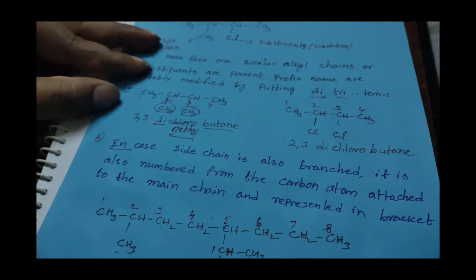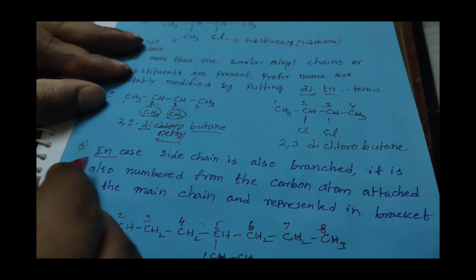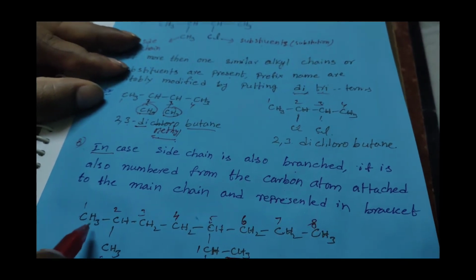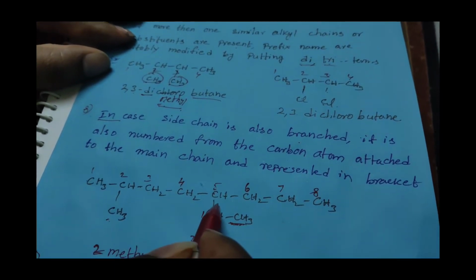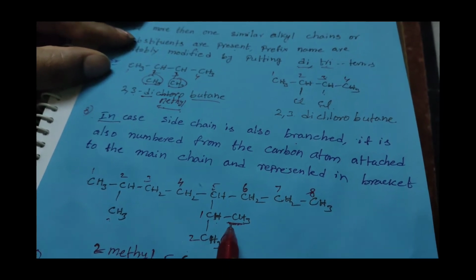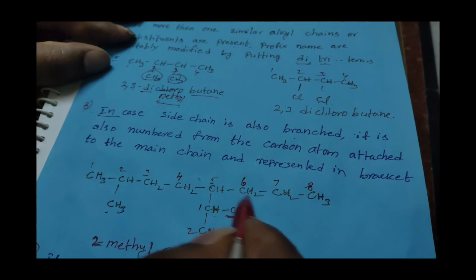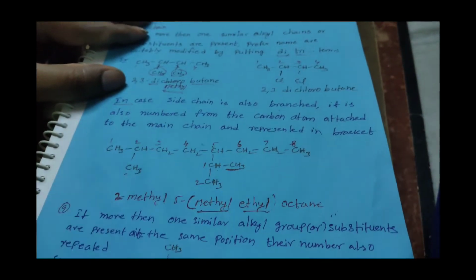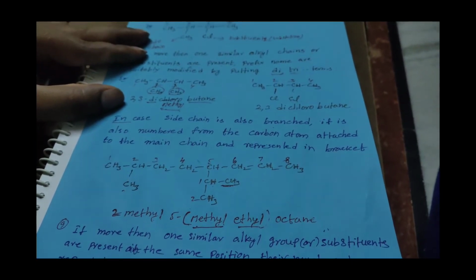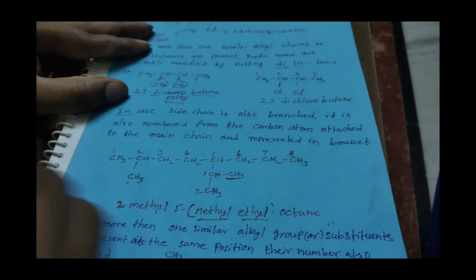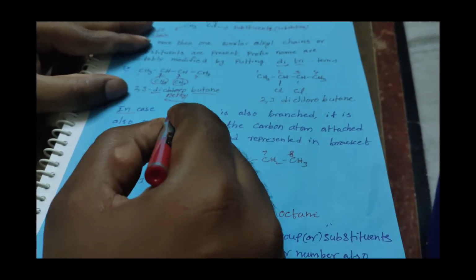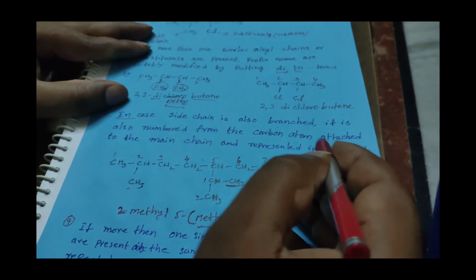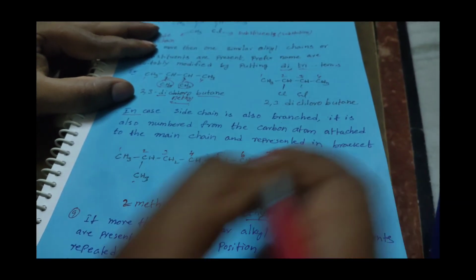Next one, and this is a very important rule. In case the side chain also has branches, in the parent chain there is the side chain, and the side chain also has branches. In that case, how do we give the naming, or how do we give the numbering? In case the side chain is also branched, it is numbered from the carbon atom attached to the main chain and represented in brackets.